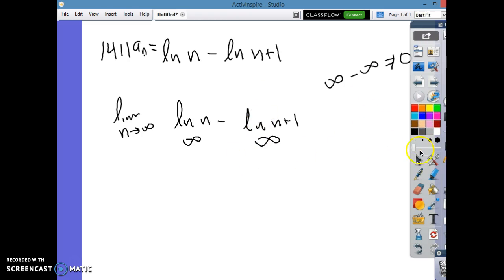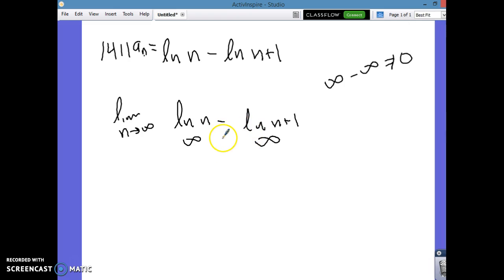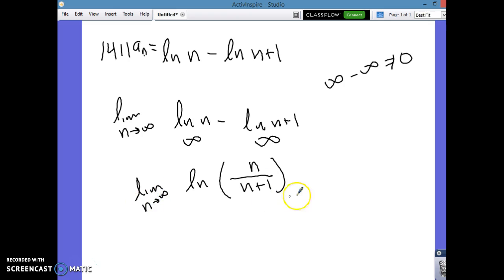So what we're going to do is actually combine these. How do we combine the difference between natural logs? It becomes a division, or a quotient. The natural log of n divided by n plus 1. No, we're not really factoring here. We're combining. We're using the properties of logs, which says the difference of logs will be a quotient. Now, just like we did with the sine one before, all I'm really interested in is evaluating this inside portion.